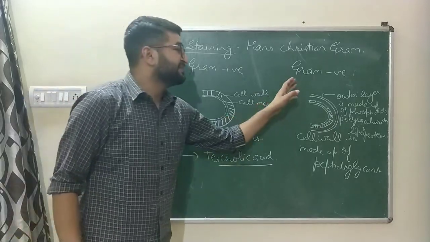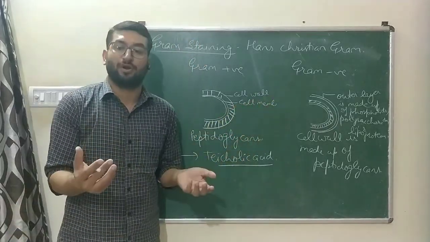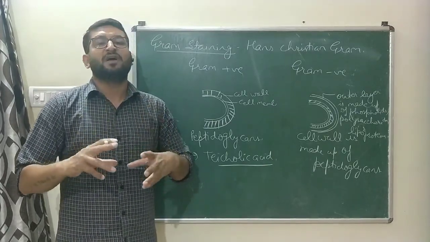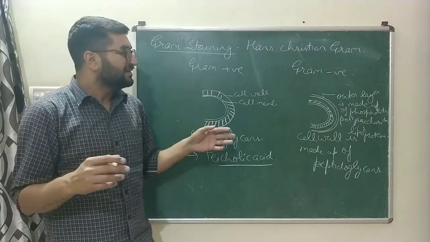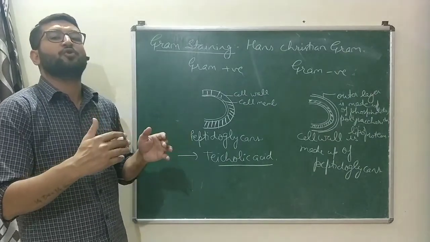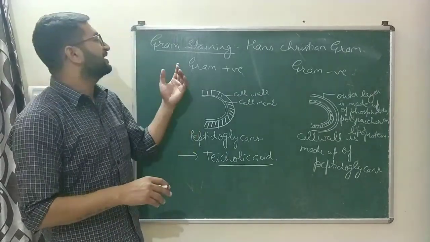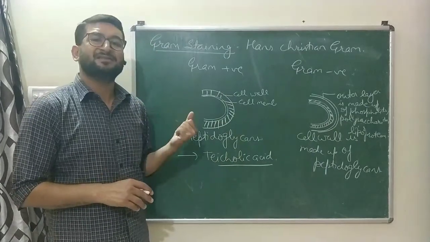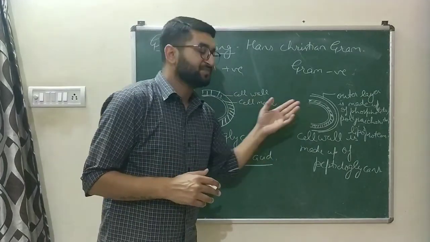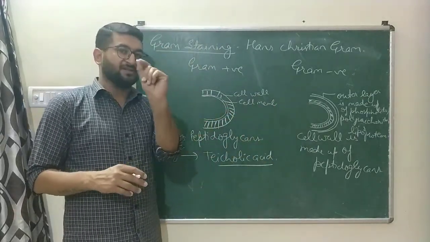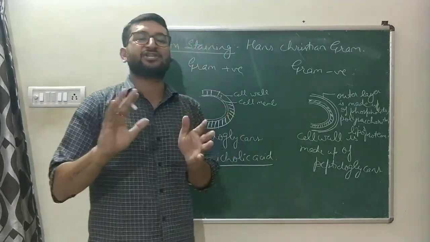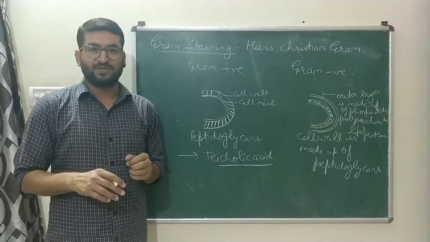So in Gram negative bacteria, the cell wall has another outer layer made up of polysaccharides, lipoproteins and phospholipids. These are the materials which make the outer layer over the cell wall. That is the basic difference between Gram positive and Gram negative. Besides this, Gram positive bacteria have porins and Gram negative do not. The cell wall thickness of Gram positive is 20 to 80 nanometers, and that of Gram negative is approximately 8 to 12 nanometers only.